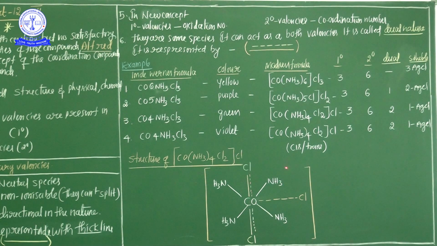This theory at present has lost its relevance and has been replaced by more exhaustive theories. So these are the limitations you cannot explain with Werner's theory. After Werner's theory, new theories came. These theories clearly explain coordination compound structures and their physical and chemical properties. Such theories are called valence bond theory, simply VBT, and CFT, which means crystal field theory. The remaining two theories I will explain in my next session. Okay? So this is the most important part in coordination compounds.